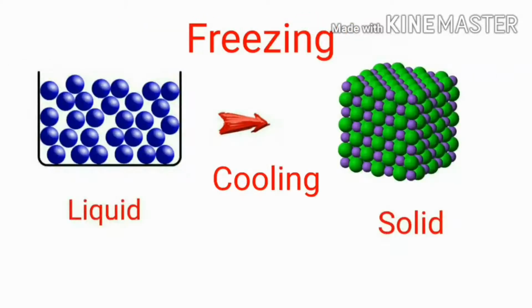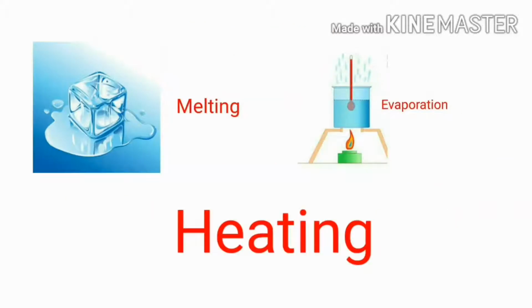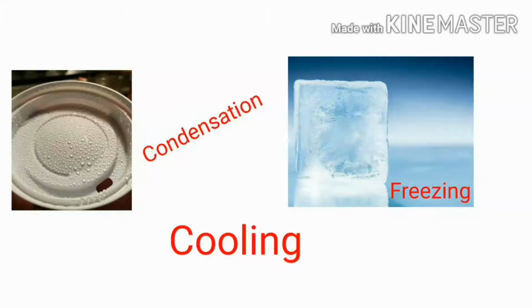And liquid changes into solid is called freezing, also on cooling. So melting and evaporation will happen on heating. Condensation and freezing will happen on cooling. That's all, children.